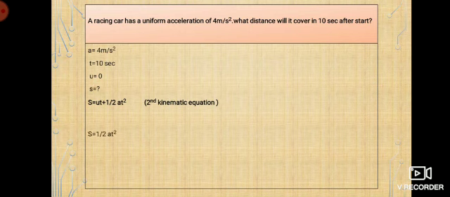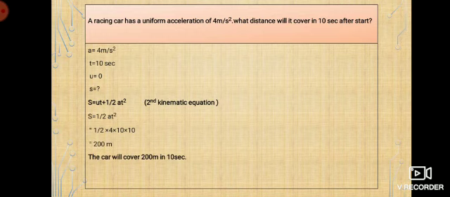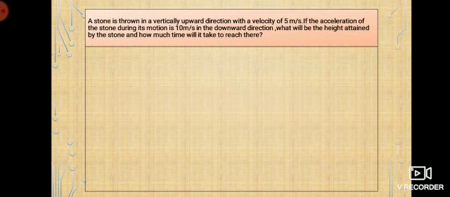So I'm going to apply it. S is equal to, because u is 0, so ut becomes 0. So half at square. Half into acceleration is 4 into 10 into 10, which is equal to 200 meter. So the car will cover 200 meter in 10 seconds. Is that clear? Okay. Now the next one.